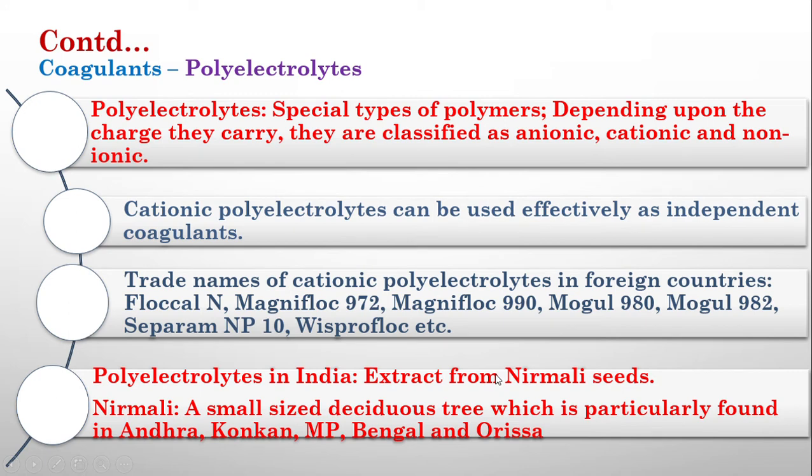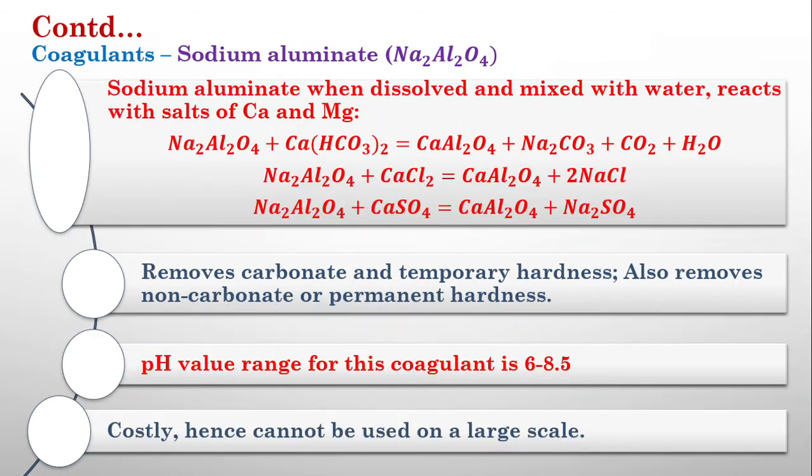Nirmali is actually a deciduous tree, and its seeds are used as polyelectrolyte in India. It is normally available in Andhra Pradesh, Konkan, Madhya Pradesh, Bengal and Orissa. This type of tree is available there, so these are used as polyelectrolytes.